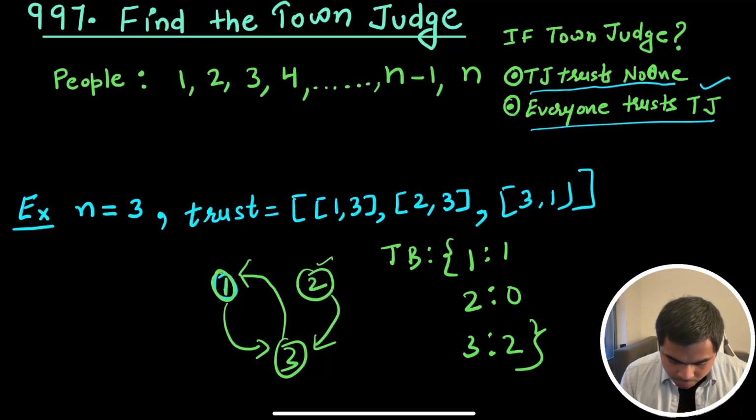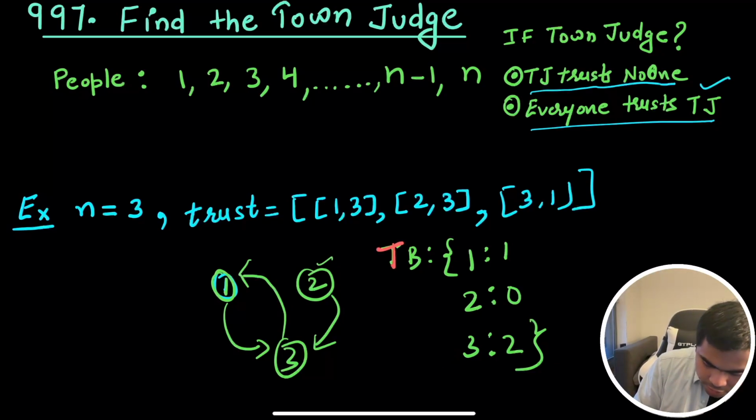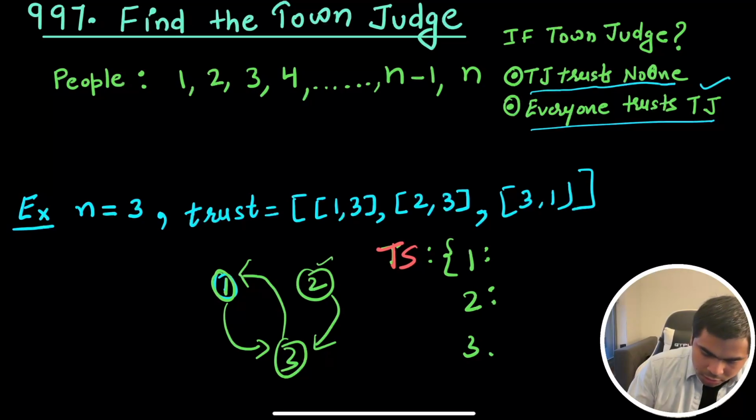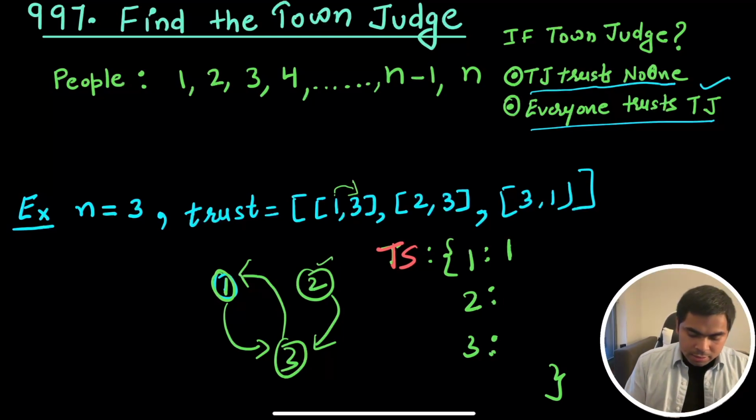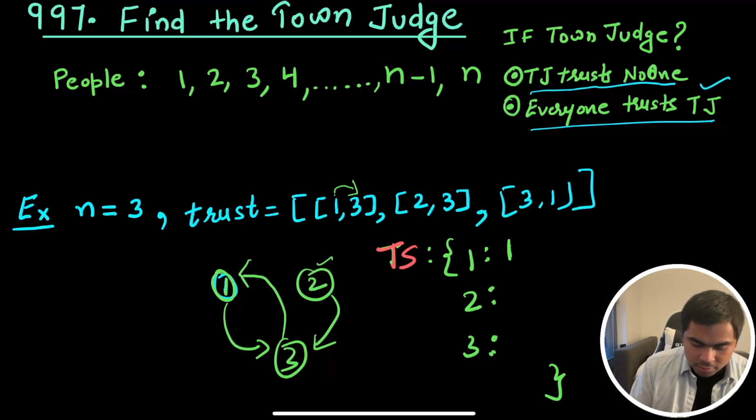I'm thinking about it so that we will be having something called trust score rather than trusted by and trusting. We're going to have trust score, and trust score will have the values. Basically, if we go over our trust, initially we have these people with 0 trust, basically nobody trusts them. So these are the trust scores. So if we go, 1 trusts 3, so we decrement the score of 1, so it becomes -1, and then 3 is trusted by, so we'll increment this value.